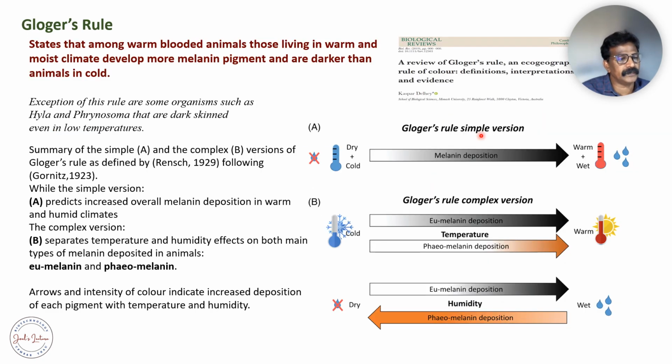Glauber's rule is based on the pigmentation of animals living in warmer regions and in colder regions. Normally, his rule is based on melanin pigment deposition. Glauber mentioned in his rule that warm-blooded animals living in warm and moist climates develop more melanin pigment and are darker than animals present in the cold.